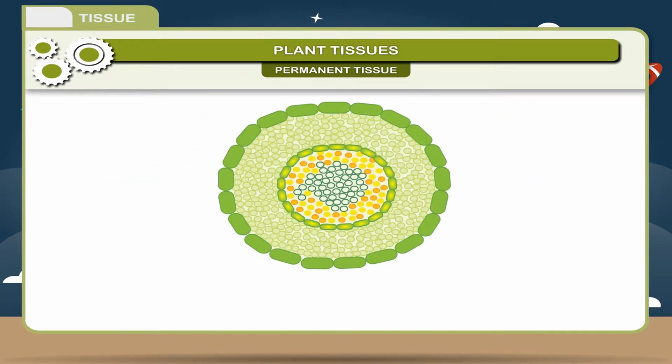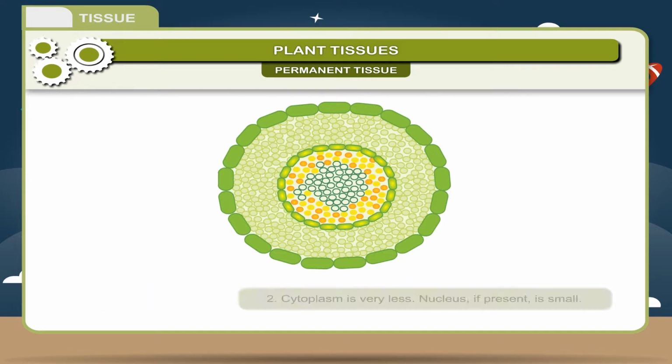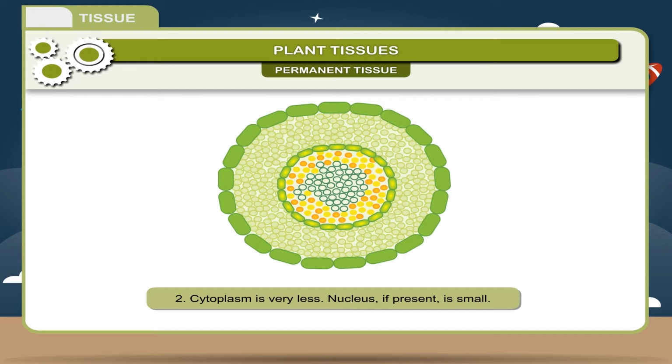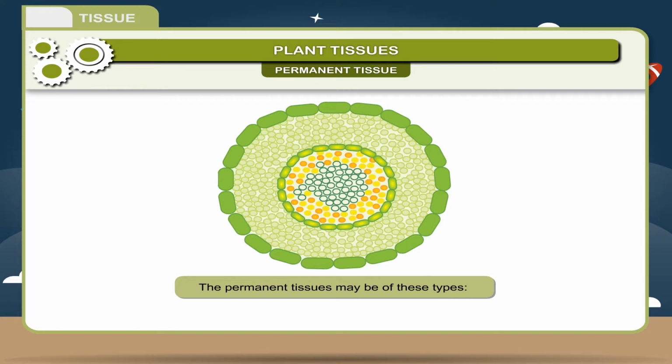The characteristic features of permanent tissues are: 1. The cells of permanent tissues are not capable of division. 2. Cytoplasm is very less. Nucleus, if present, is small. 3. Cells are of variable sizes and have thin or thick walls. The permanent tissues may be of these types: 1. Simple tissue. 2. Complex tissue.